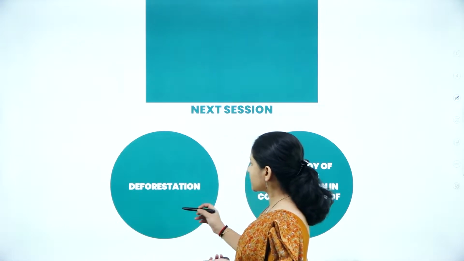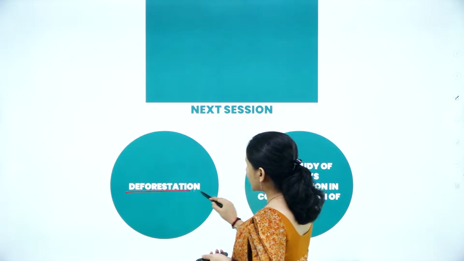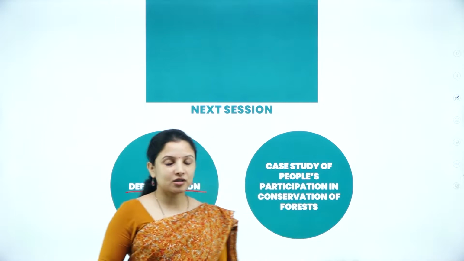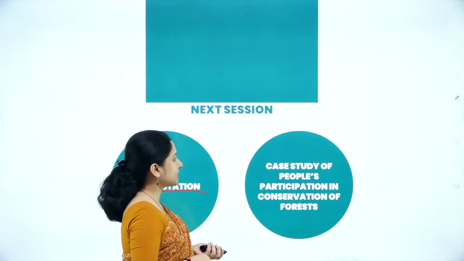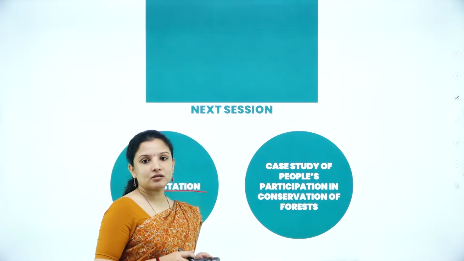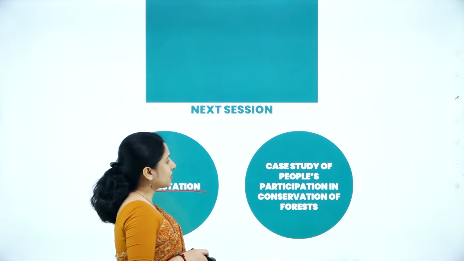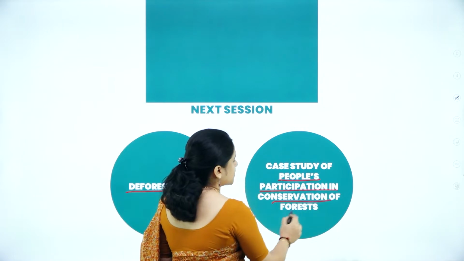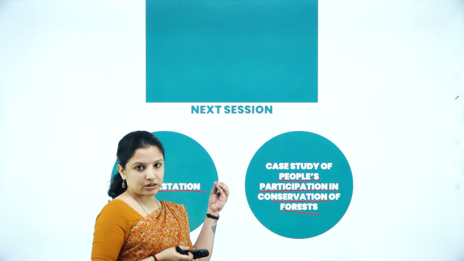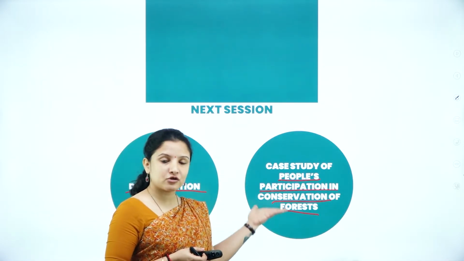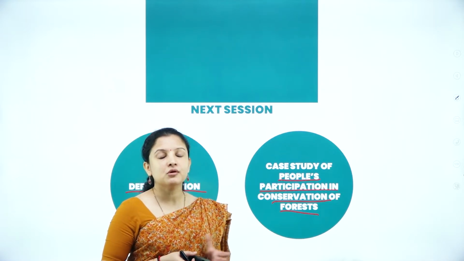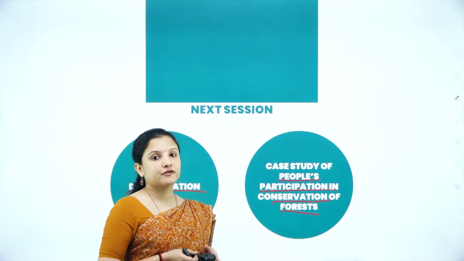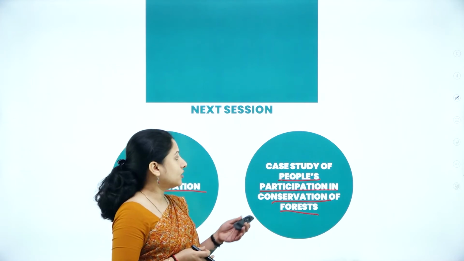In the coming session, let's study deforestation in detail, what it is, how we can control deforestation, and let's take a few case studies wherein some people have participated in the conservation of forests. So there is the Chipko movement and how the Bishnois of Rajasthan contributed to controlling the depletion of forests or the cutting of trees. All that we shall study.